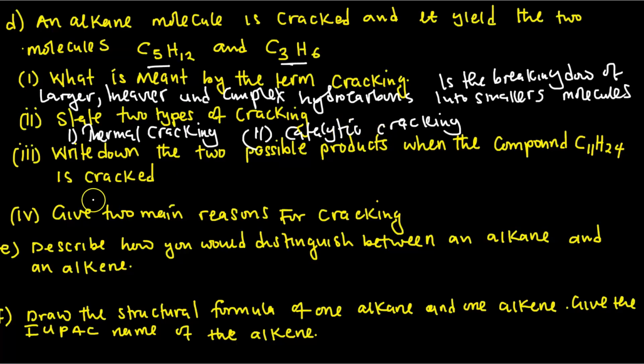Okay, what is the other question? Write down the two possible products when the compound C11H24 was cracked. When this one is cracked, it is going to be broken down.